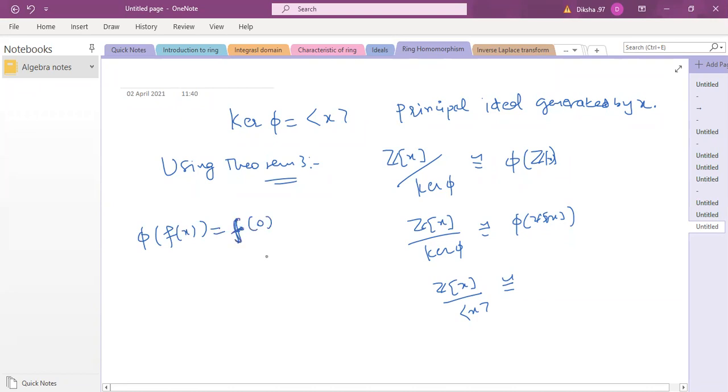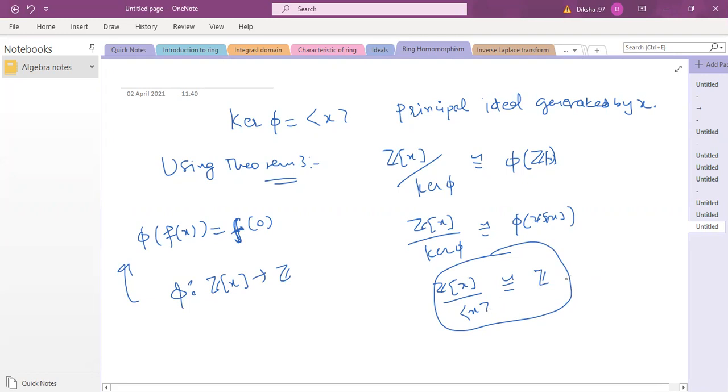F of 0. So that means it's mapping the polynomial to its constant term. So actually there is a result which they have used here, that this is going to be isomorphic to Z, because phi is basically defined like Z[x] to Z given by this. Now from this result, you can imply something about this kernel phi, whether this kernel phi happens to be a prime ideal or maximal ideal.